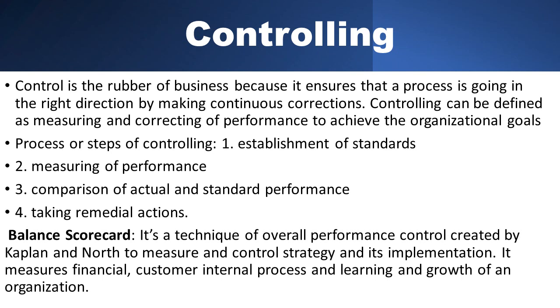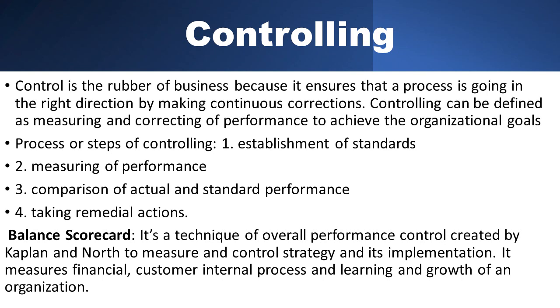Here we are measuring. Those 1000 units are the standard performance, but I am producing 500. So in the second step, I am measuring my performance. In the third step, comparison of actual and standard performance. So in the third step, we are comparing. In the standard, we can produce 1000 units, but we are producing only 500 units.